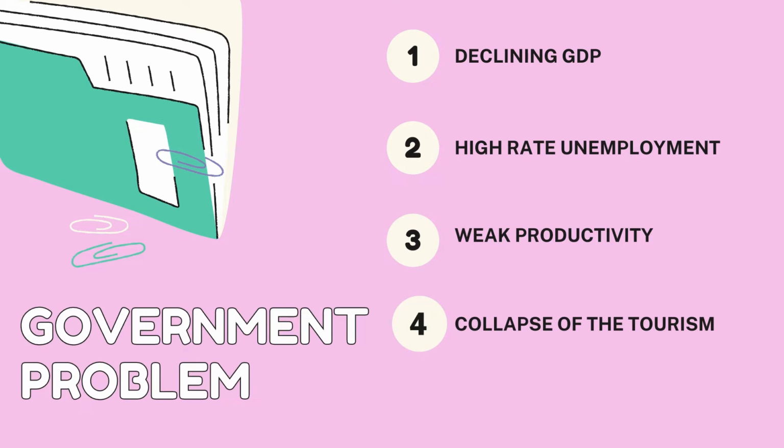The government problem is separated into four. The first one is declining GDP. The second one is high rate of unemployment. The third is weak productivity, and the last one is the collapse of tourism.